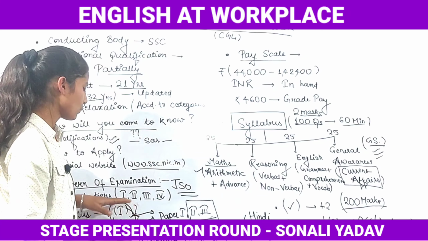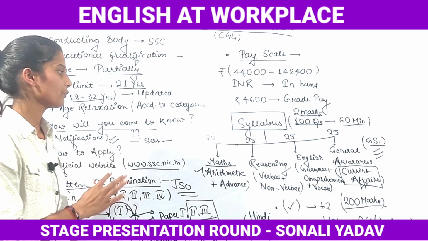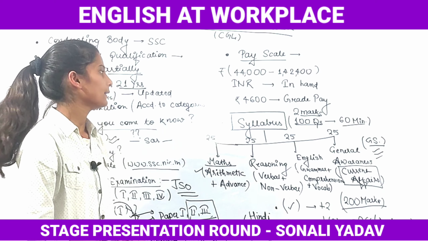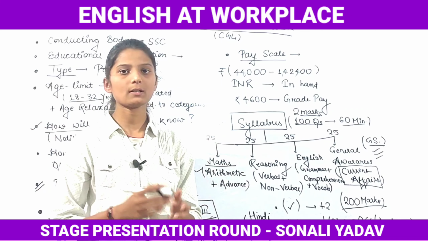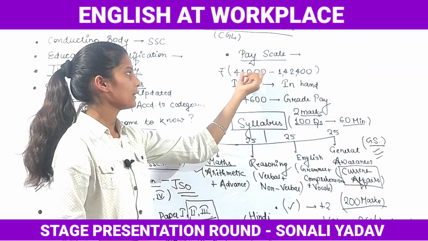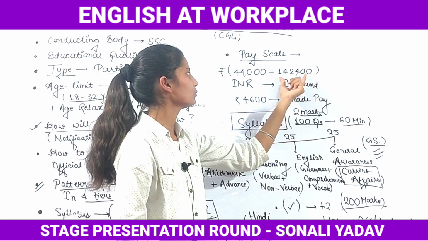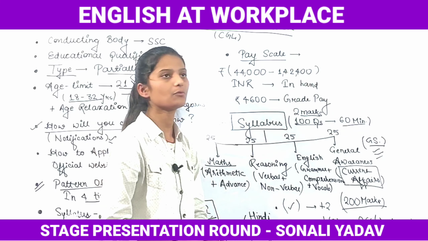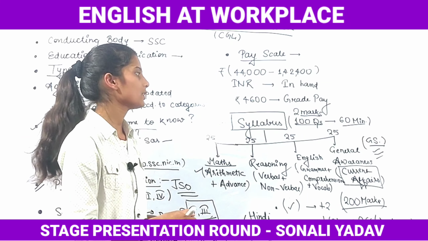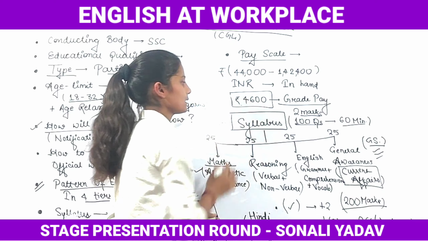So after qualifying all these tests, that is tier 1, tier 2, tier 3 and tier 4, you will be qualified. And the last thing is the pay scale, what is the pay scale of an income tax officer. The minimum pay scale is 44,000 and it can go to 1,42,400 in hand, but you will be paid on grade, that is rupees 4,600.